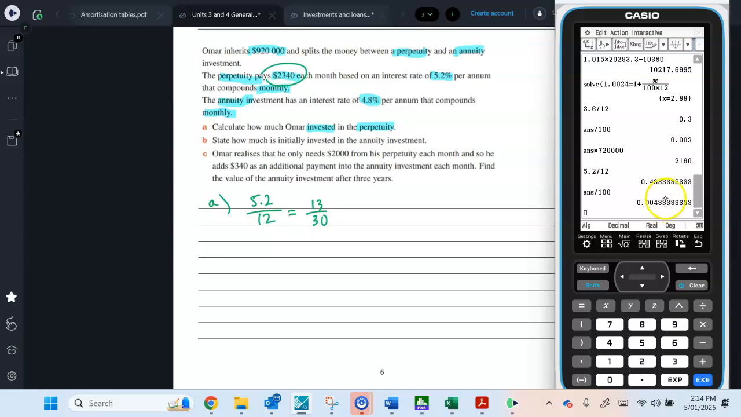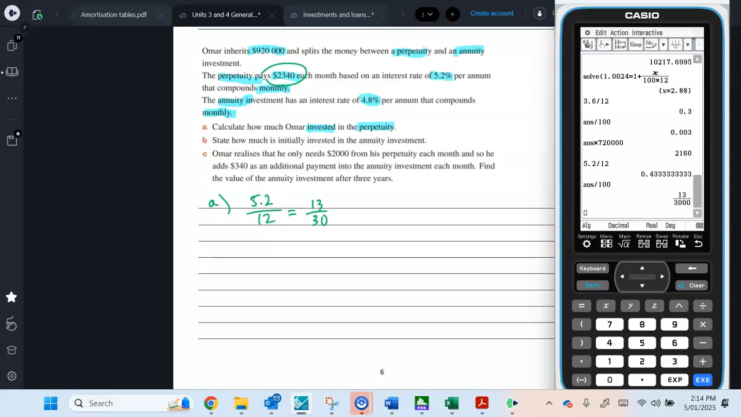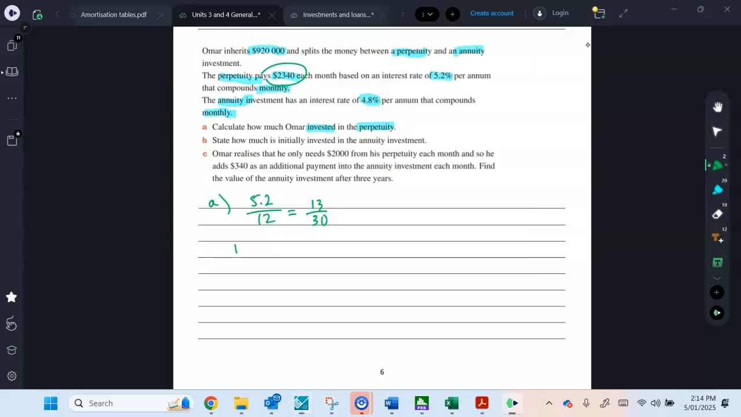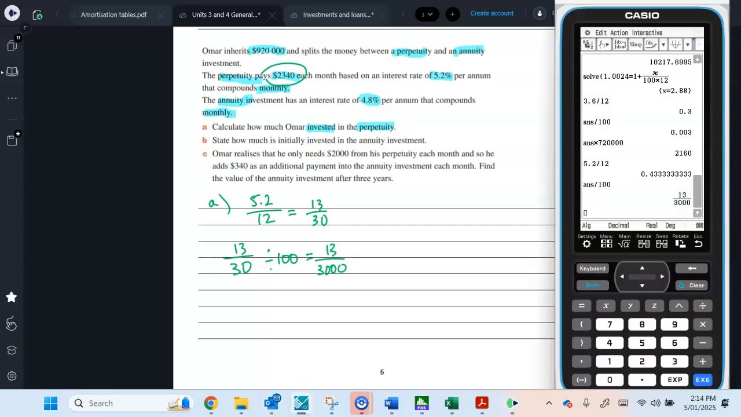All right, if I wanted that as a fraction, I can do 13 over 30 divided by 100. It's going to be 30 over 3,000. Just to keep it in the exact form, but it's in your calculator anyway. So I'm just writing it there, but I can't be bothered writing all the 3s.